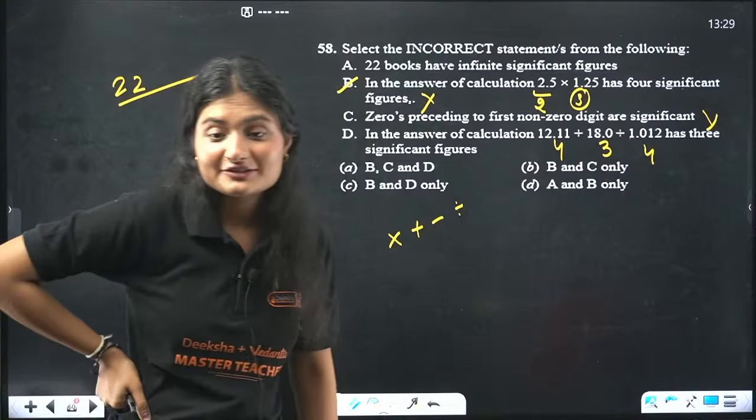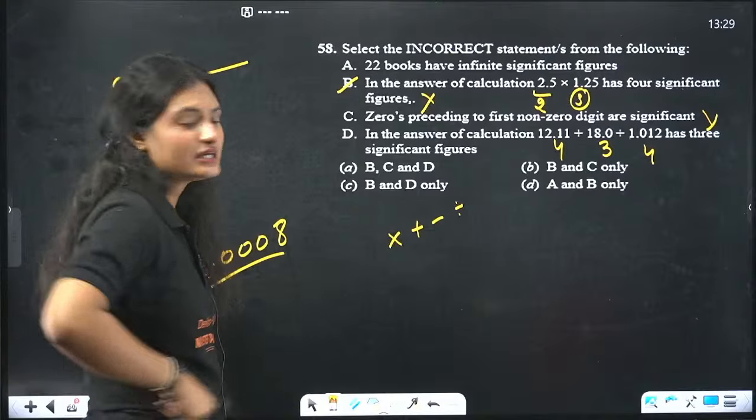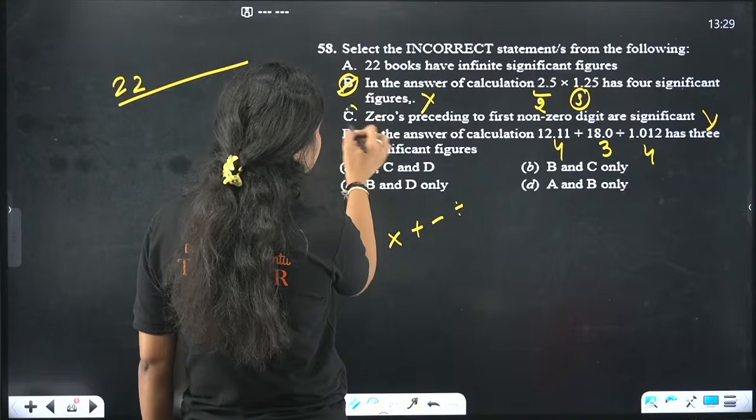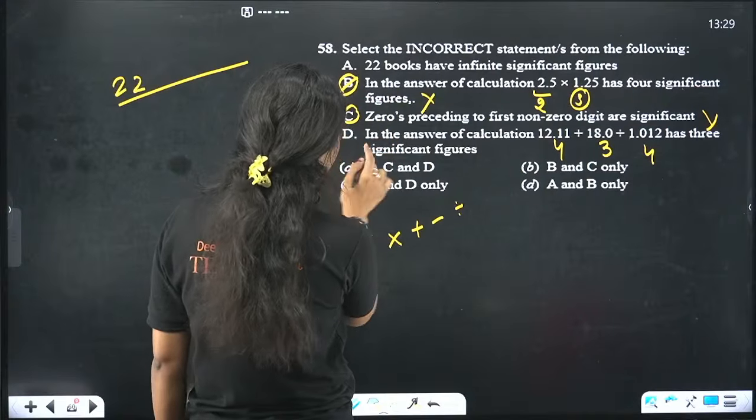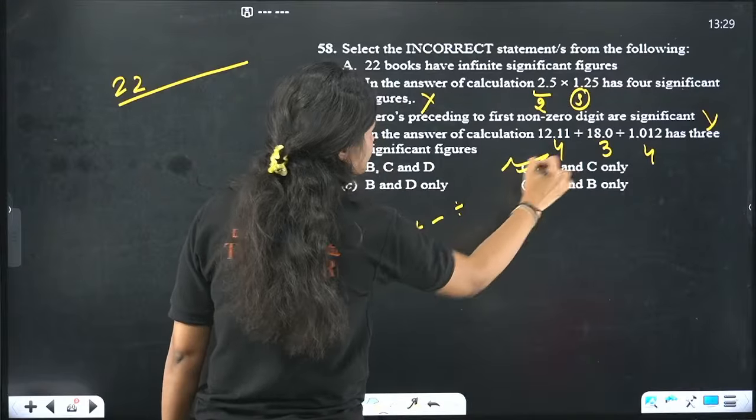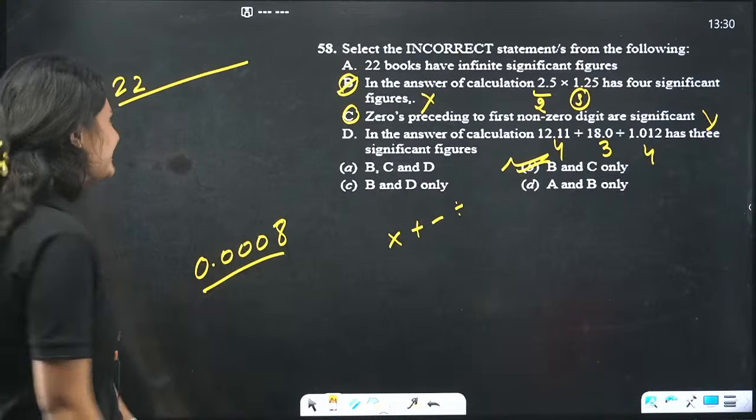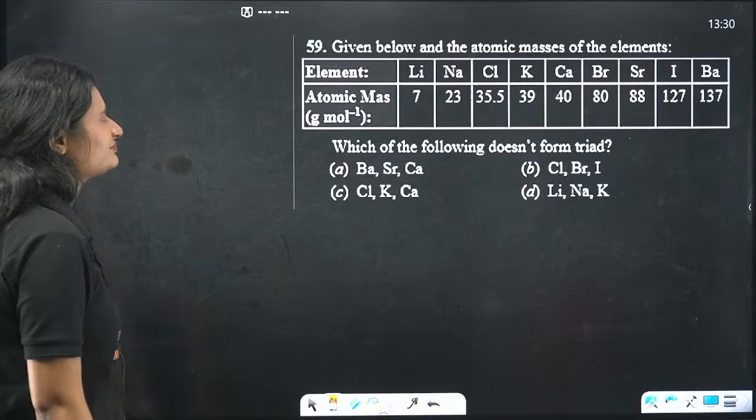Yes, this is a previous year question. Okay, so the correct answer is, incorrect statements are B and C, only B and C, which is option B. And all of you are answering option B. Good. Okay, 59th question.